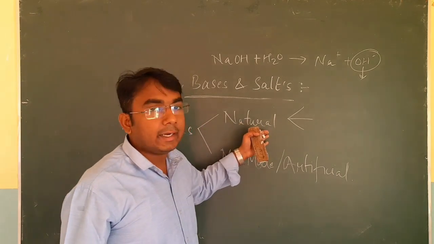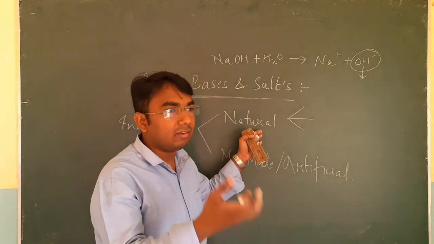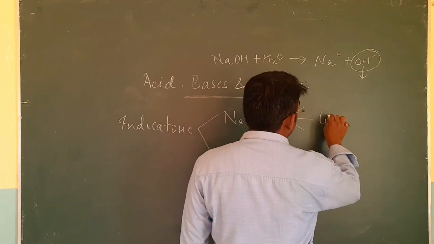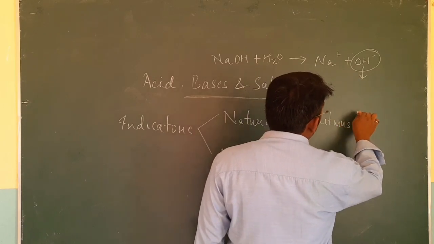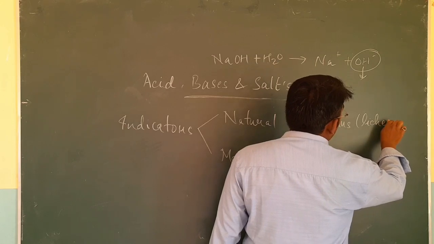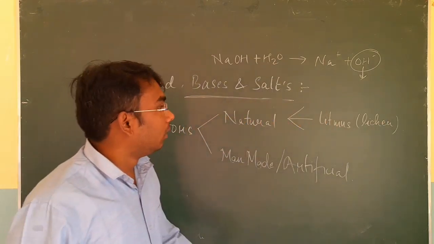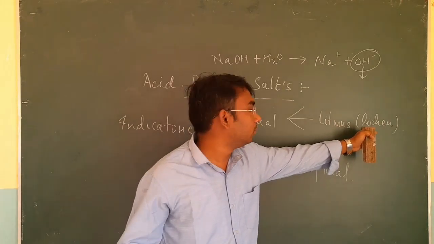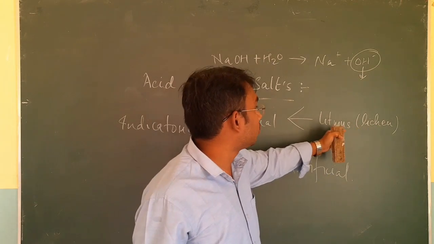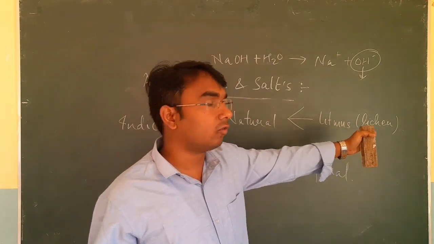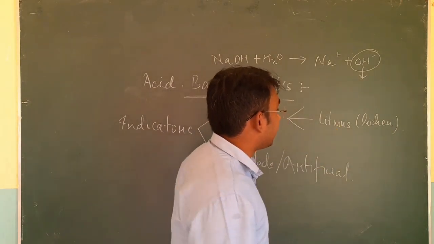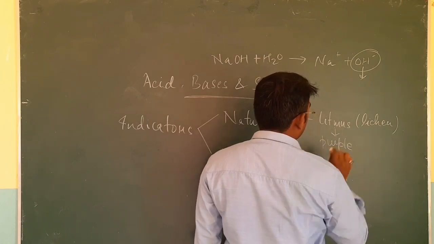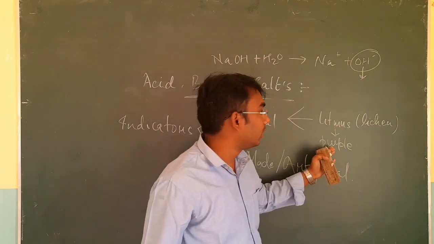Natural indicators are those easily obtained from living organisms or from our nearby surroundings. Litmus is the very best example. It is obtained from lichen, and lichen, we all know, is a symbiotic association of fungus and algae. So litmus is obtained from lichen, which comes under the Thallophyta group. Now this litmus has a purple color; the original color of litmus is purple.